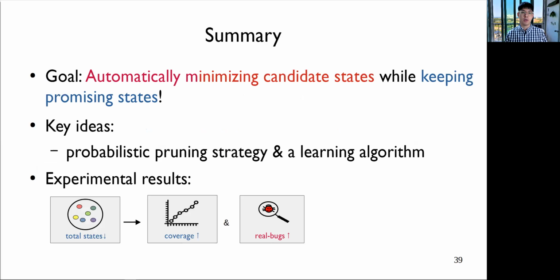Okay, now let's wrap up this talk. The goal of HOMI is to automatically minimize candidate states while keeping promising states during symbolic executions. To do so, we present 2 key ideas, a probabilistic state pruning strategy and learning algorithms. In experiments, HOMI greatly enhances the performance of a symbolic executor by minimizing the number of candidate states, by increasing the number of covered branches, and by finding more rare bugs in open source C programs.